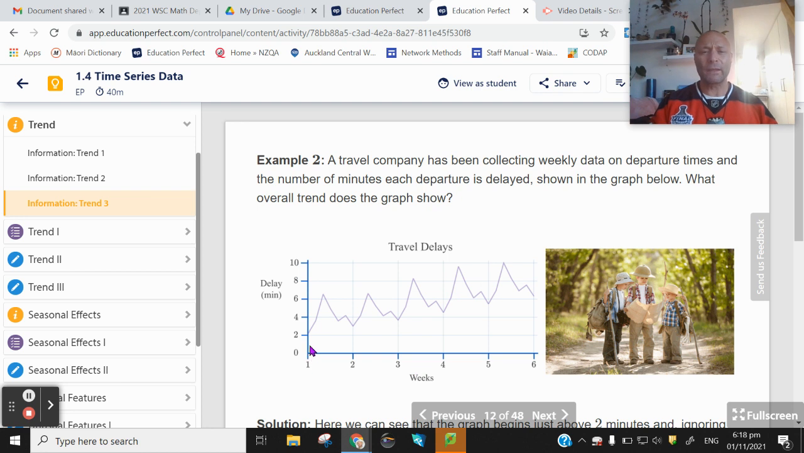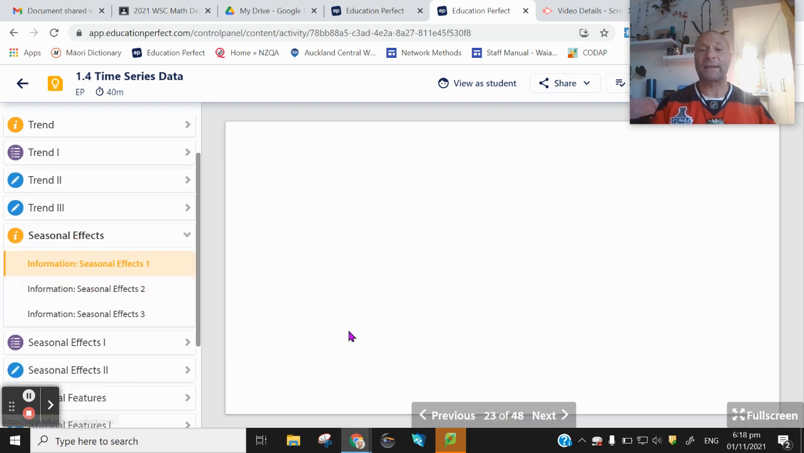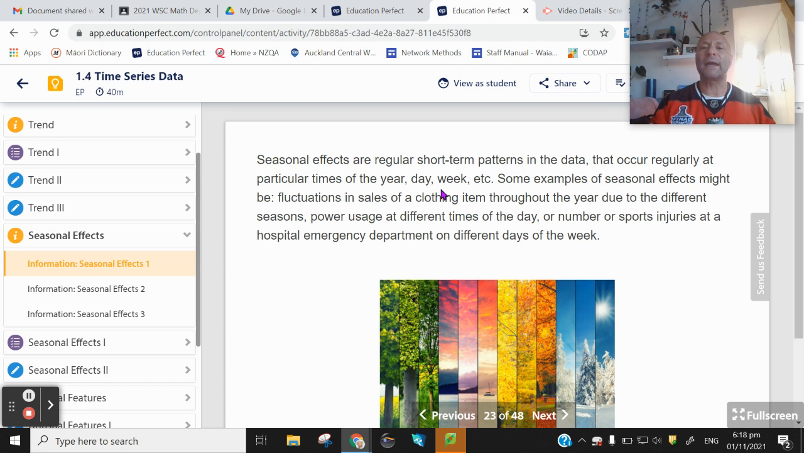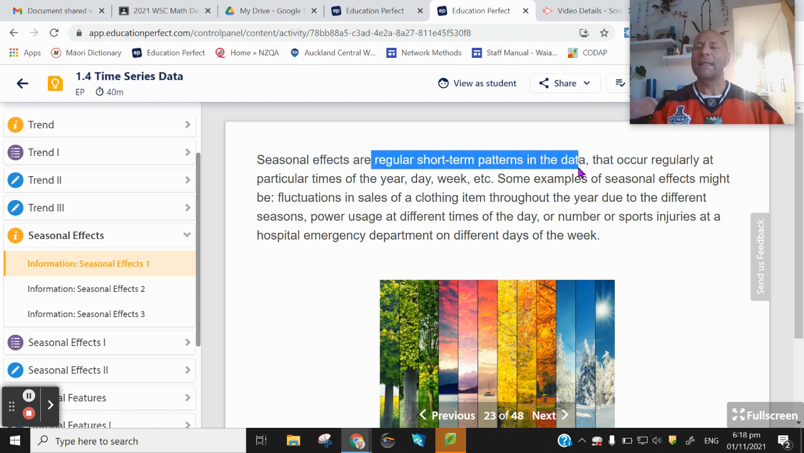along the week, we see a pretty consistent low at the beginning of the week, a spike, and then a little up and down, and then a peak, a drop, up and down. That would be what's known as a seasonal effect. Again, that seasonal effect is a regular short-term pattern in the data that occurs regularly at particular times of the